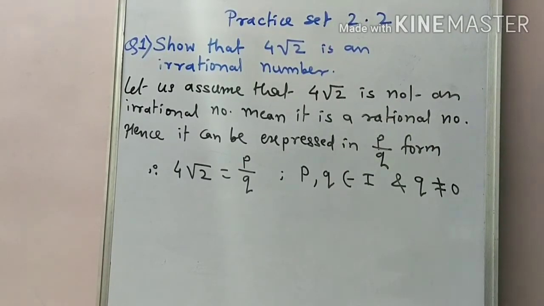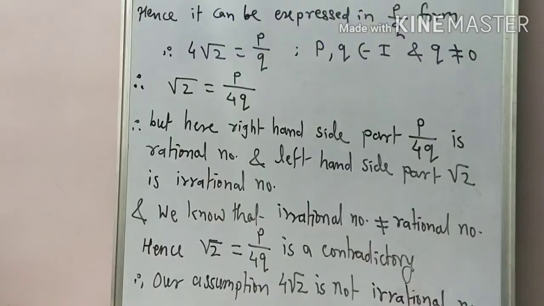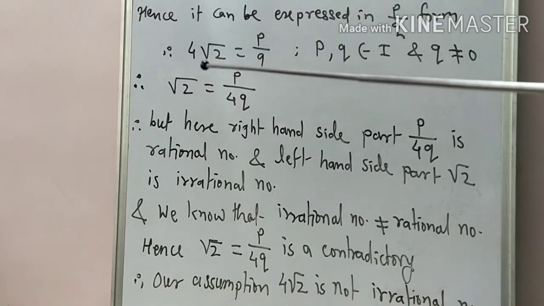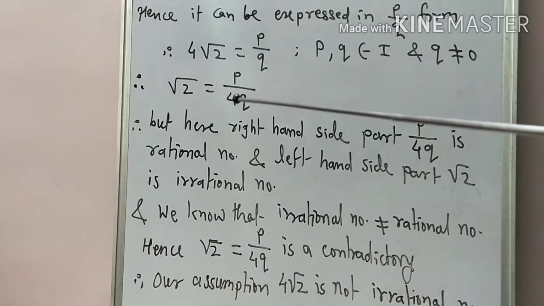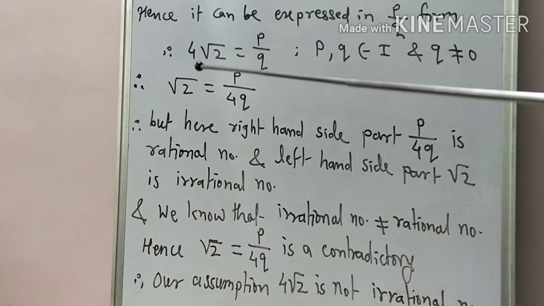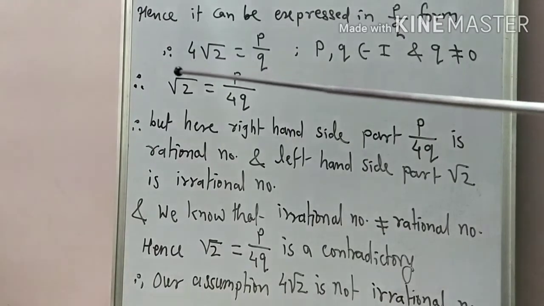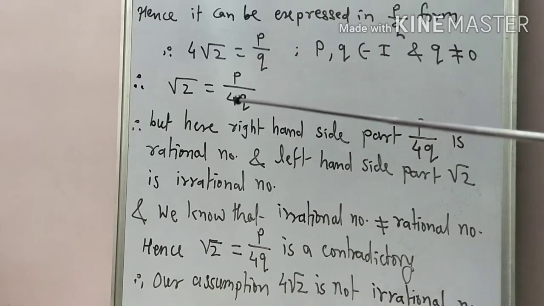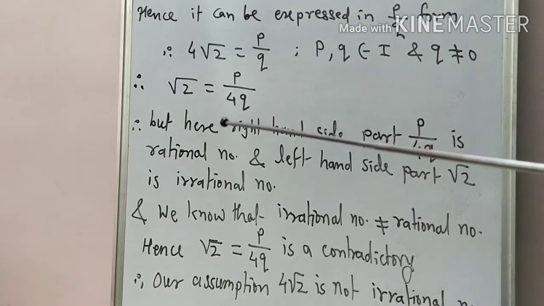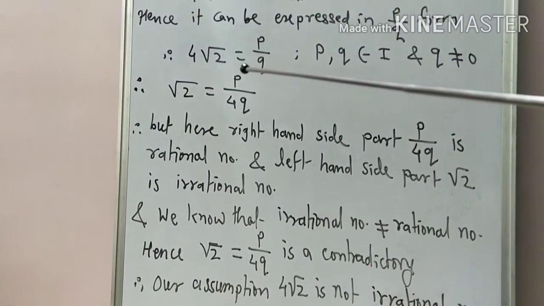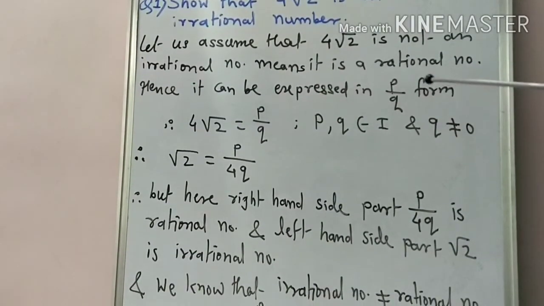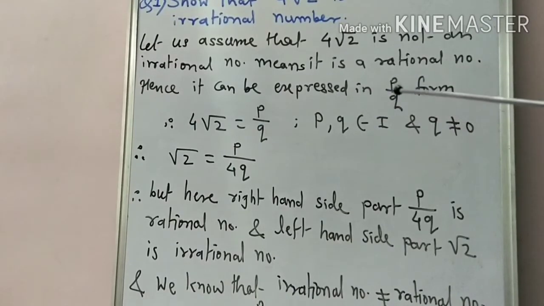So pay attention over here students. So here that next step is we taking this 4 to right side, so we get root 2 equal to P upon 4Q. Getting this students? This 4 which is in multiplication, as you take to right side, it is in denominator, and hence we have to multiply that 4 with Q, so number becomes P upon 4Q. Why we do so? Because here we say that number is not an irrational number, means it is a rational, and any rational number we can express in P upon Q form.